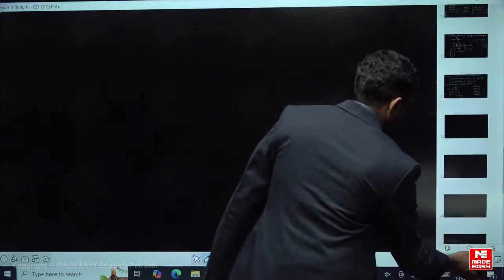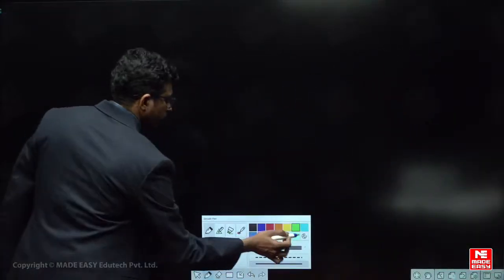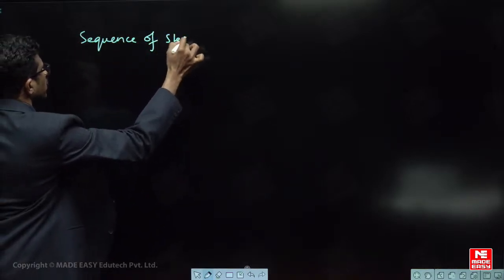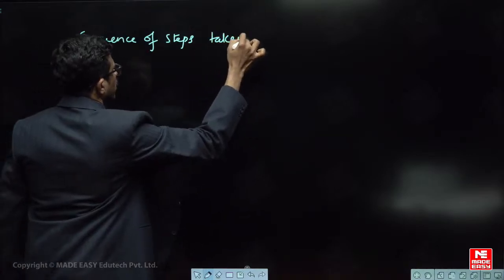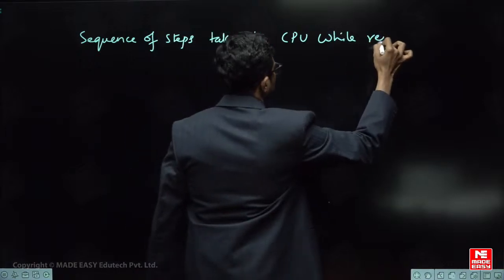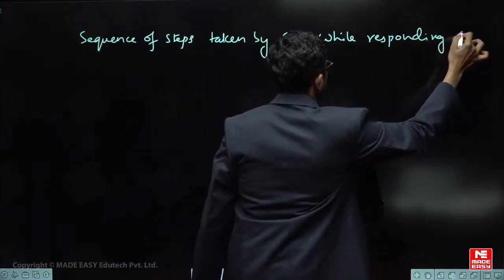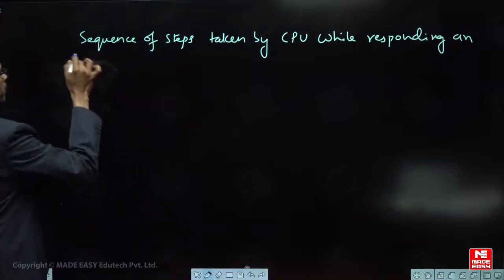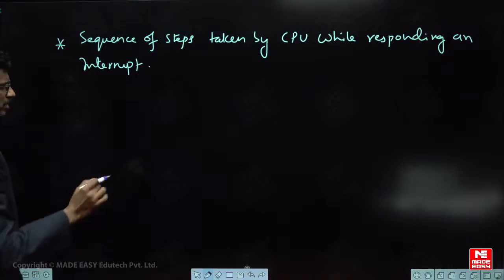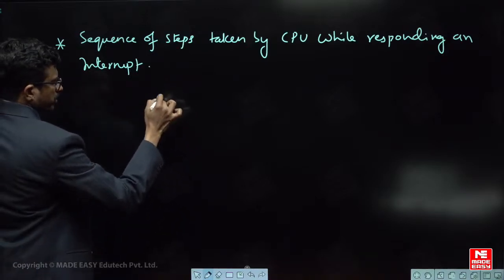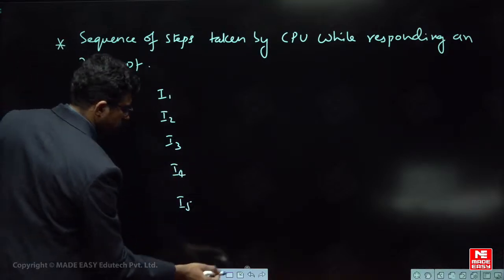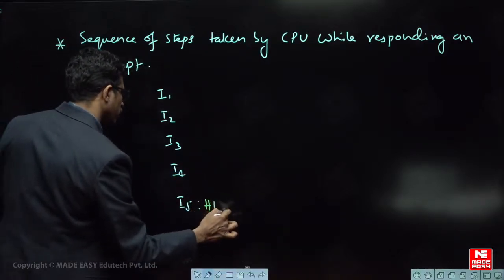Okay. So let me just write here. This is the basic concept: sequence of steps taken by CPU while responding to an interrupt. Now very simple. See, some program is running. Now tell me the instructions I1, I2, I3, I4, I5. 5 instructions are there. He says the last instruction is halt. Halt means stop the execution, right?